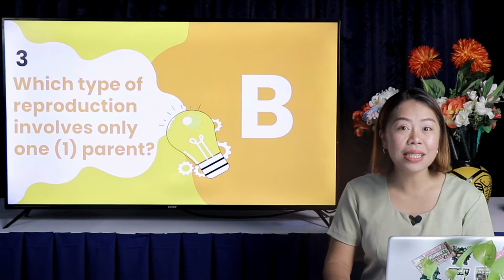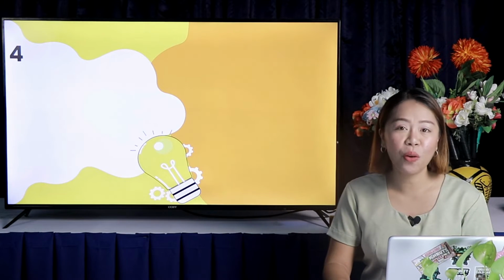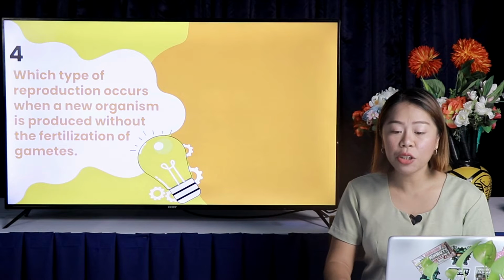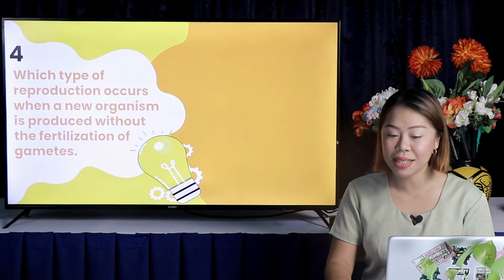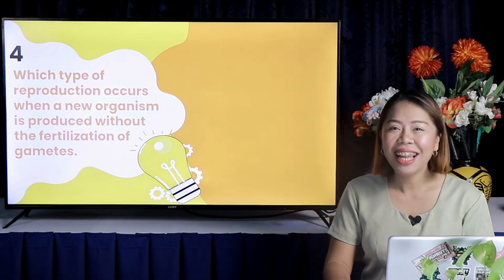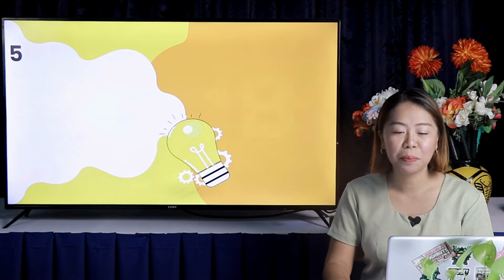Yes, the answer is letter B, asexual reproduction. Number 4. Which type of reproduction occurs when a new organism is produced without the fertilization of gametes? You are right, letter B, asexual reproduction.